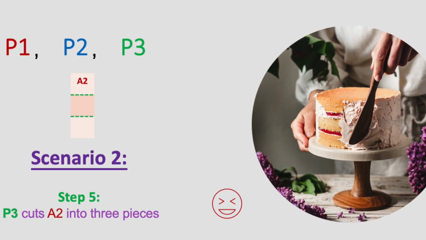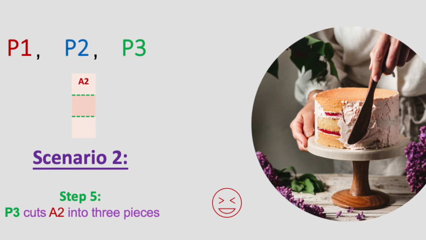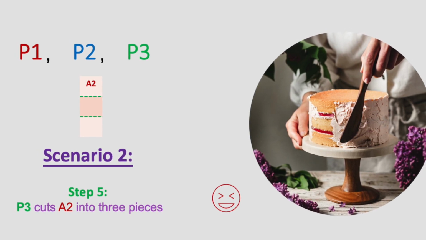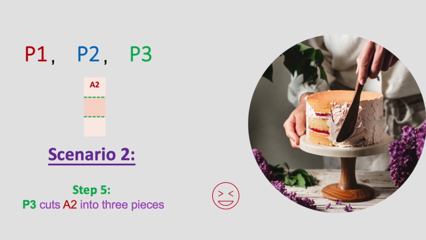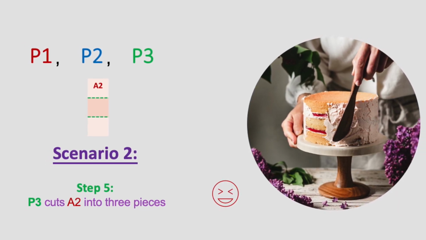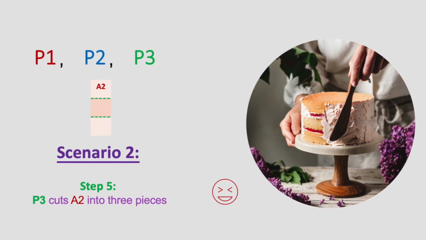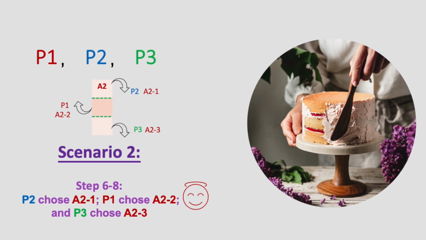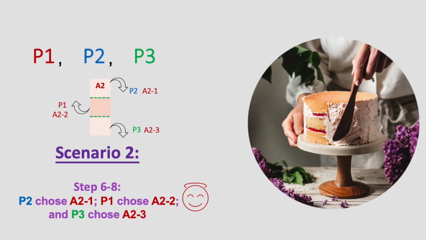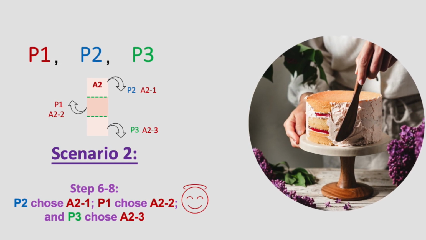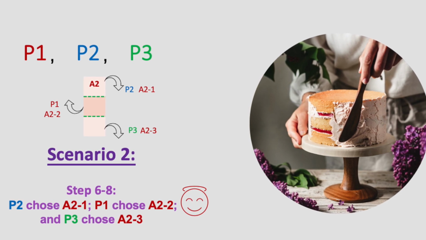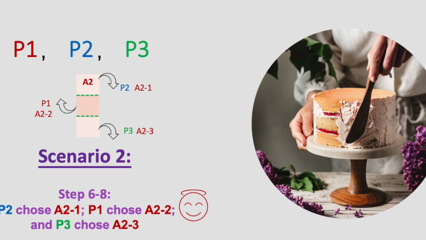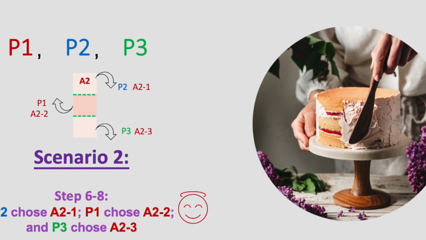Now remember there is a trimming A2 left. Then we have to deal with A2. Person 1 and person 2 both have had a chance to eat the cake. So this time we let person 3 cut the trimming A2. Person 3 cuts A2 into three equal sizes. Person 2 chooses a piece, we name it A21, and person 1 chooses a piece, we name it A22. And now person 3, the person who cut A2, must choose the last remaining piece of A2. We name it A23. In this way, everyone is satisfied, and during this procedure, we still follow the rule that the cutter cannot be the chooser.